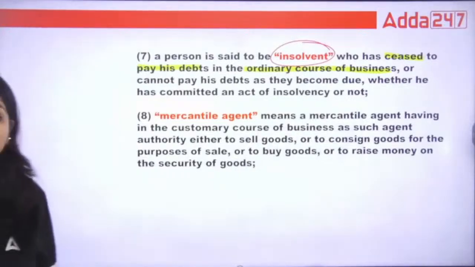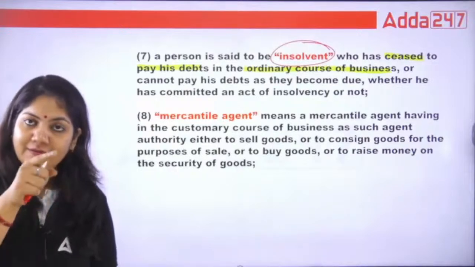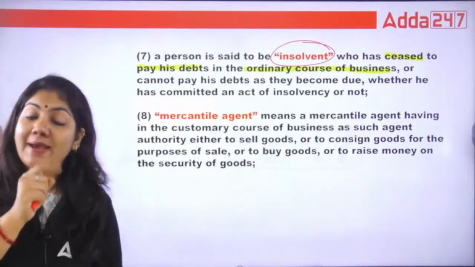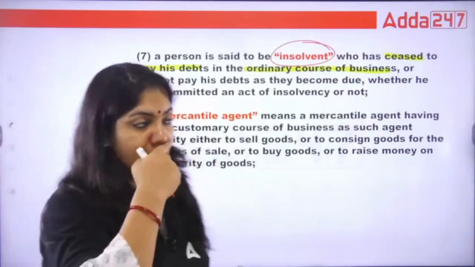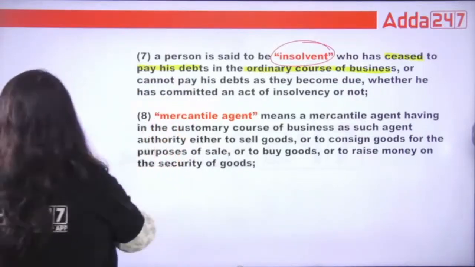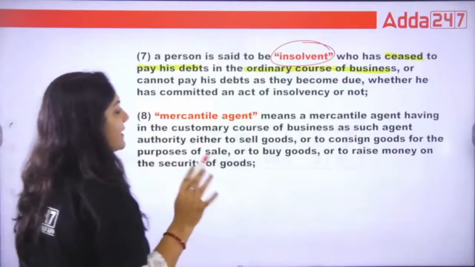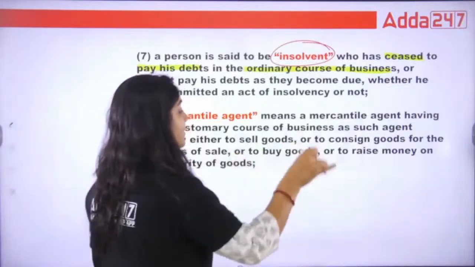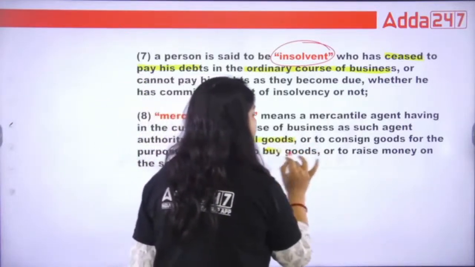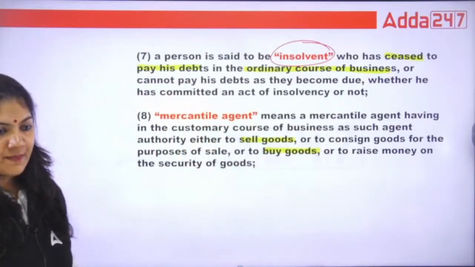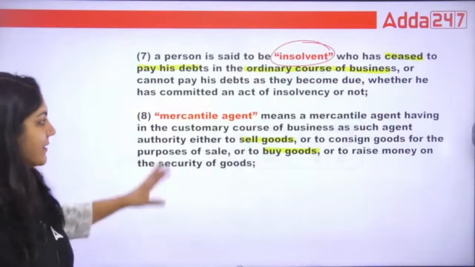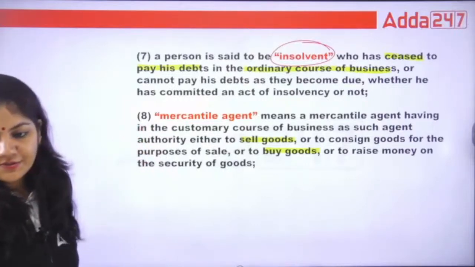If the court declares that person insolvent, that is called bankruptcy. So this is the difference between bankruptcy and insolvent. What is mercantile agent? The mercantile agent is the agent whose work is to sell the goods, buy the goods for the seller. So this is the exact definition of the term agent.